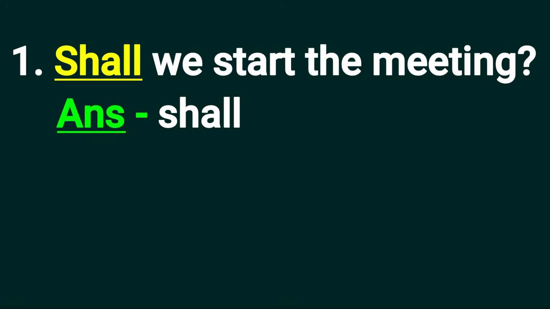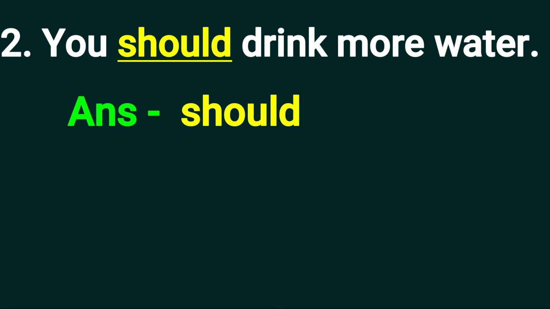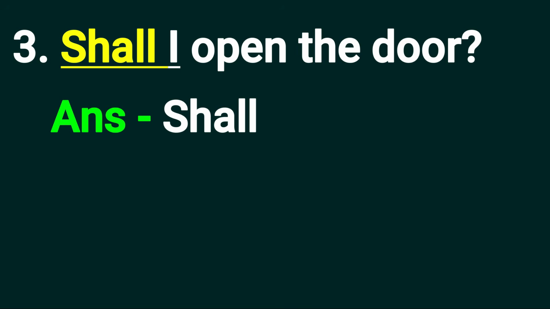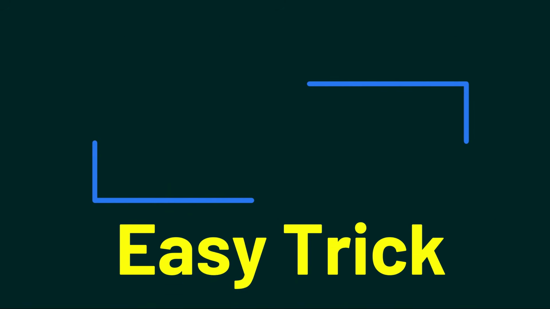First is, shall we start the meeting? The answer is shall because shall is used to make a suggestion or ask for an agreement. The speaker is asking others if they are ready to begin the meeting. Second is, you should drink more water. The answer is should because should is used to give advice or recommendation. The third is, shall I open the door? The answer is shall because shall is used for suggestions or offers, especially with I or we.